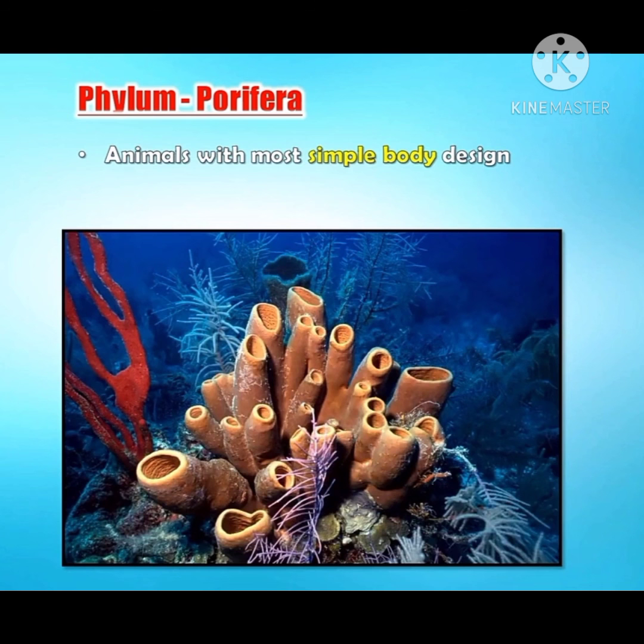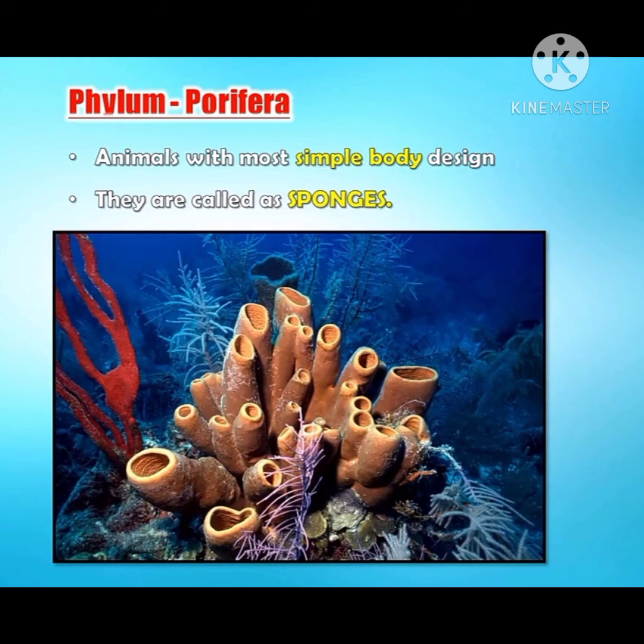Let us study the first phylum, that is phylum Porifera. First we will talk about body form. These are the animals with the most simple body design. They appear as a tube-like structure. They are called sponges.